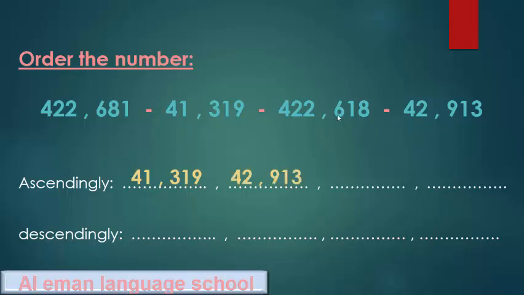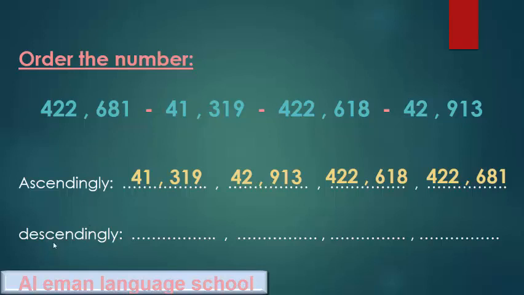After it, 42,913. And then we have 422,681 and 422,618. Which is smallest? Yes, it's 422,618. And finally, 422,681.